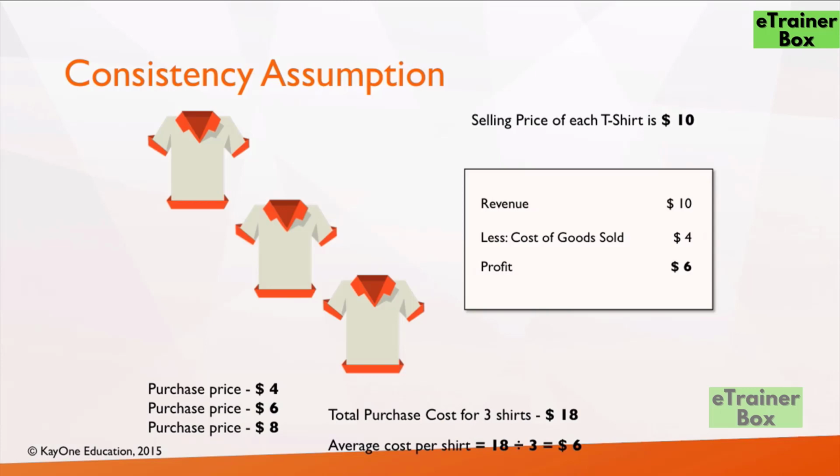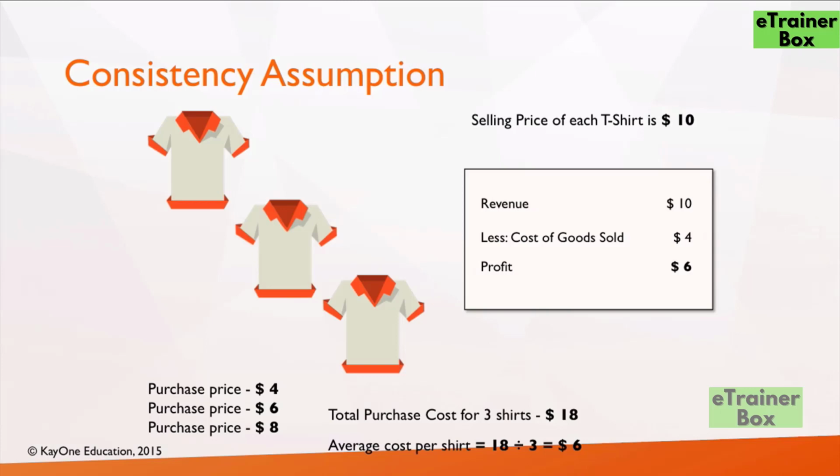Since this example, we have only 3 shirts in the store, but usually that is not the case. Whenever you walk into a store or any retail shop, there are thousands of items of inventory, and it's practically impossible for the accountants to keep track of each and every item of inventory. So what accountants usually do is they adopt another method where they take the average cost per item, if they are similar in nature, and use that as the cost of goods sold instead of using the specific cost method.